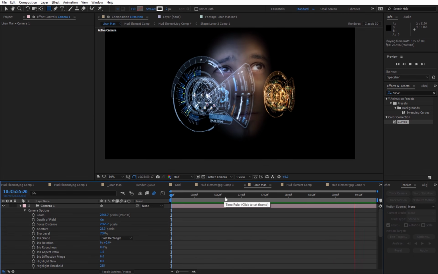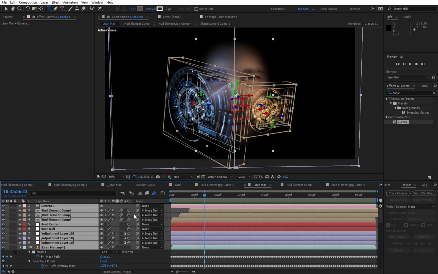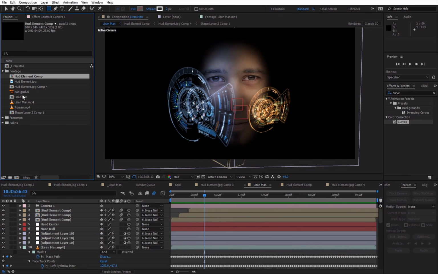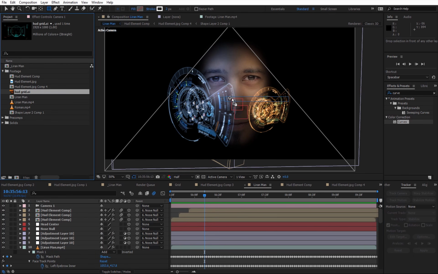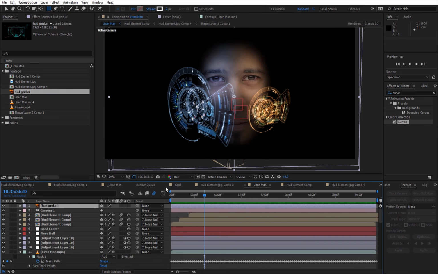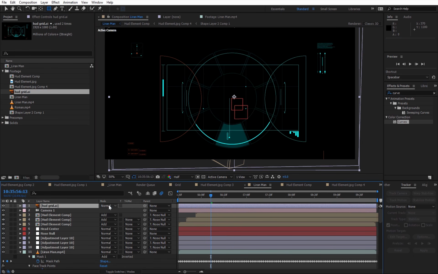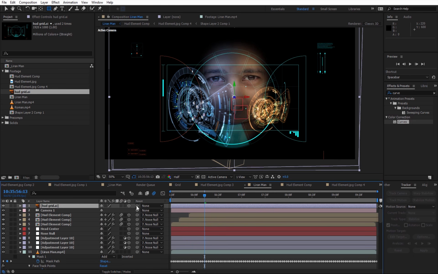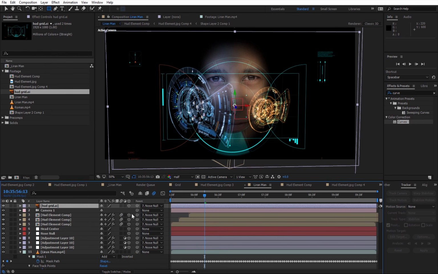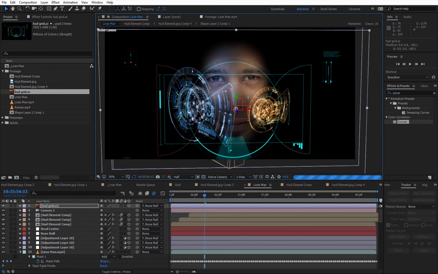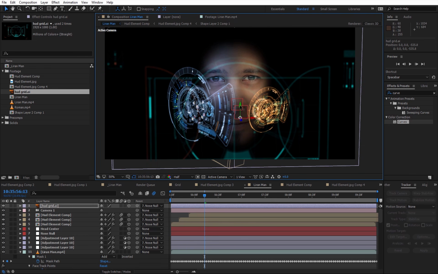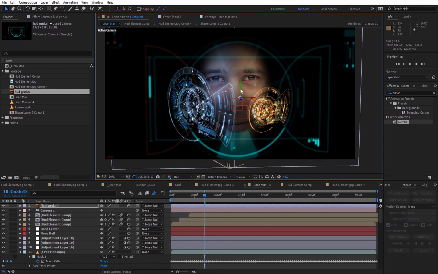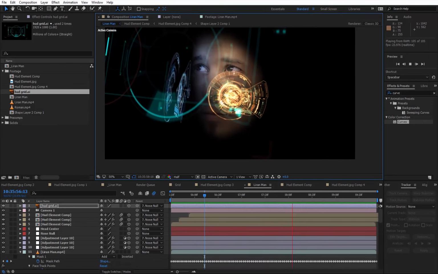This is only one element and I want to add as many elements as I can, but I'm gonna use only one more element. You can put on all the rest. So I'm gonna take the HUD grid, and it's black, so it's gonna obscure everything. So I'm gonna change it to add mode. I'm gonna turn this layer 3D, and I'm gonna parent it again while shift is pressed to the nose null. And now I'm gonna change its position on the Z value until it goes out of focus. And I'm gonna take it up a bit, and now I have this cool animation.